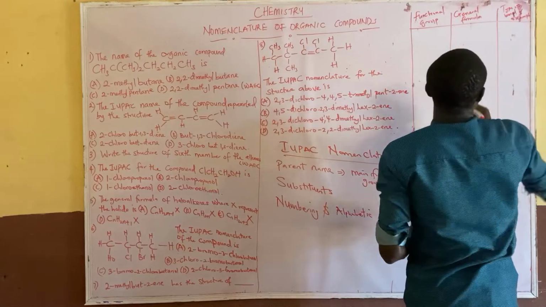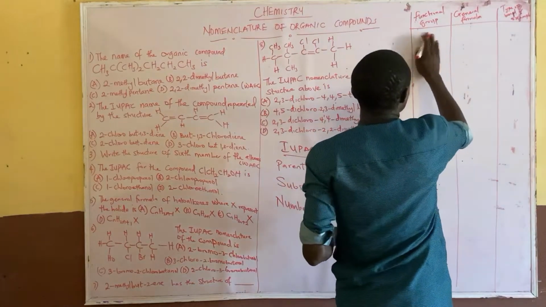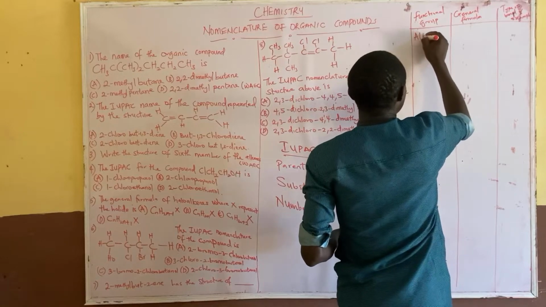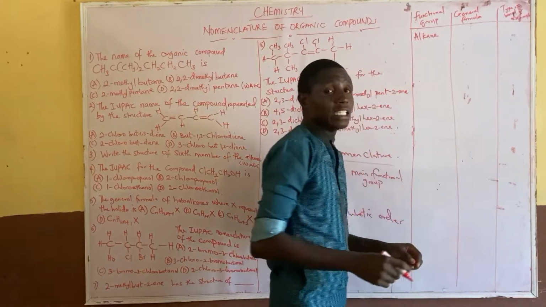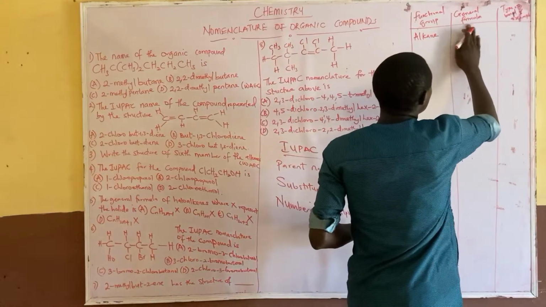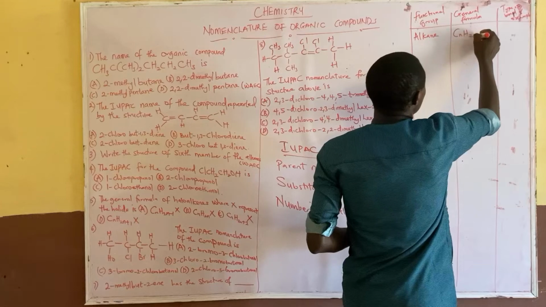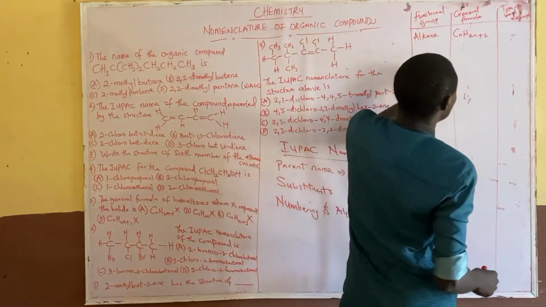So we are using two types here. For example, the first one is alkane. Alkane is a saturated hydrocarbon. So the alkane general formula is CnH2n+2.